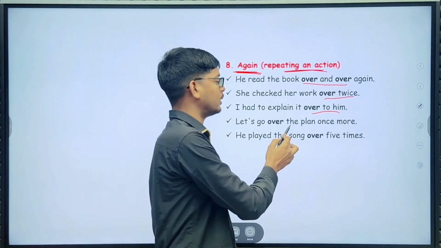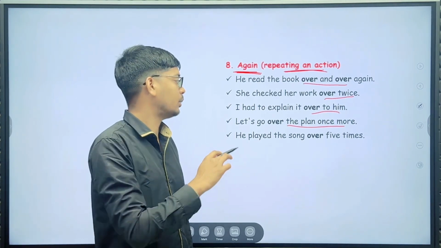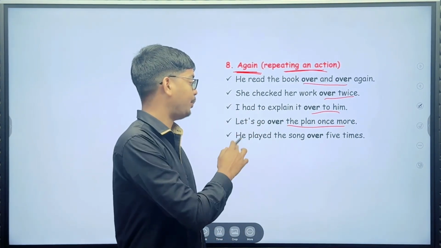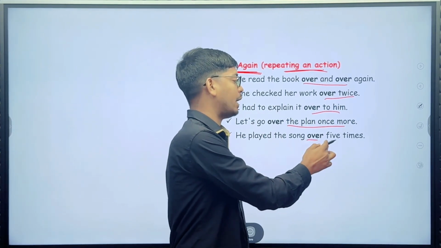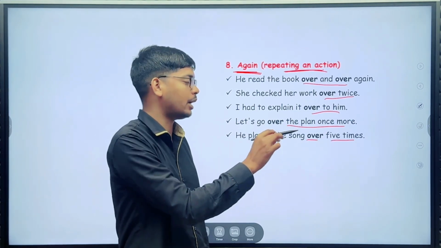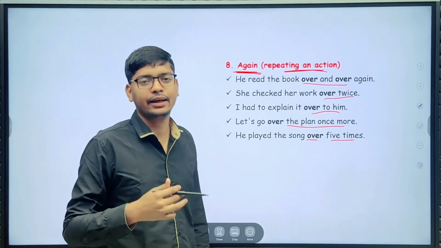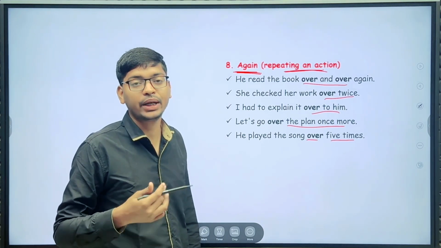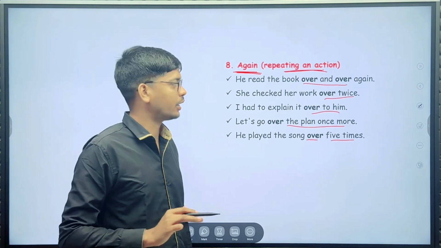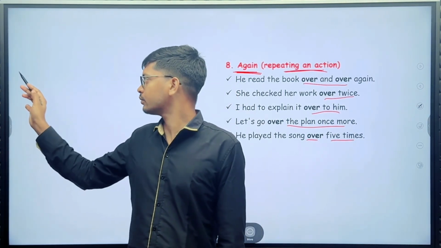Let's go over the plan once more. He played the song over 5 times. So here, in the sense of again and again, a repeated action, you can use "over." Let's see the next use of "over."